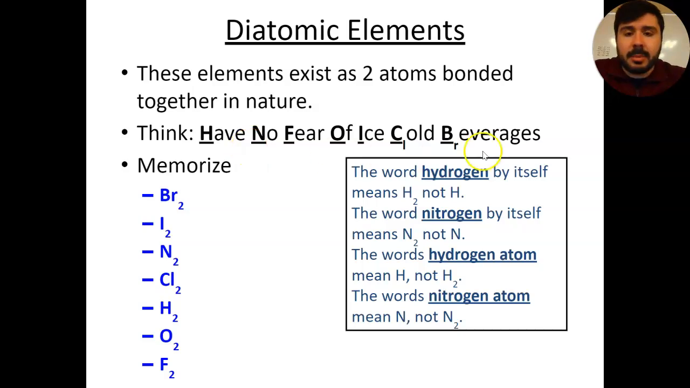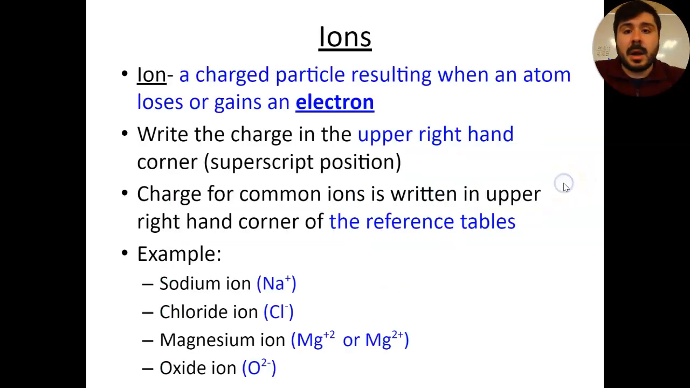In this specific acronym, or I'm calling it an acronym, but it's really a sentence to help you memorize it: Have no fear of ice cold beverages, right? You can use this sentence to help you recognize them. Remembering that each one of them is going to be Br, I, N, Cl, H, O, and F: bromine, iodine, nitrogen, chlorine, hydrogen, oxygen, and fluorine. These are going to be these 7 different diatomic molecules or diatomic elements.